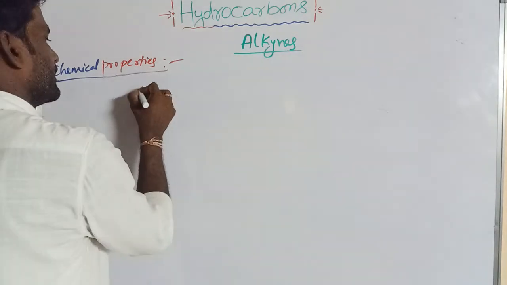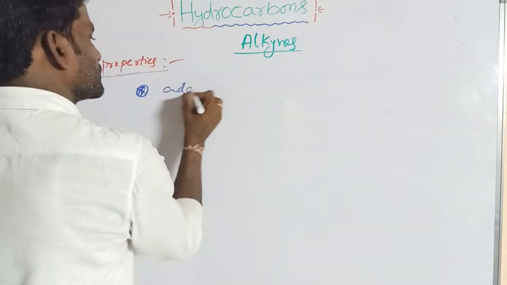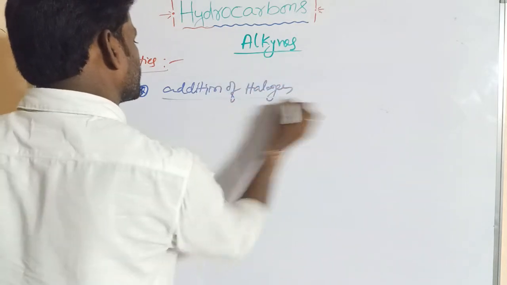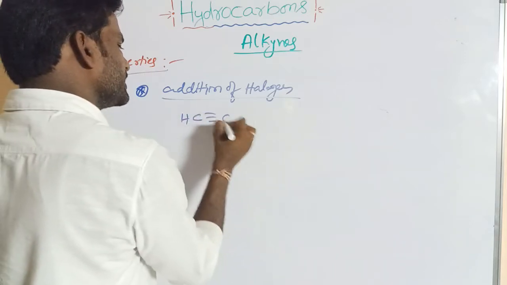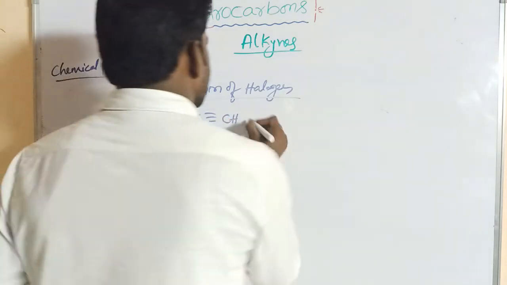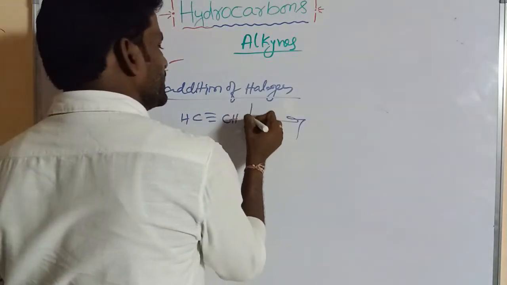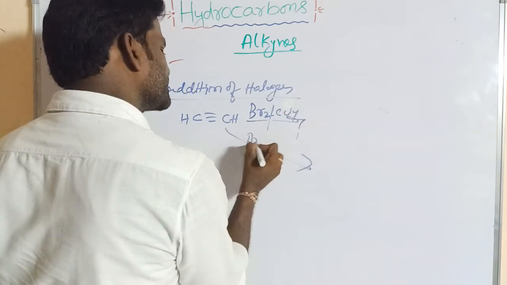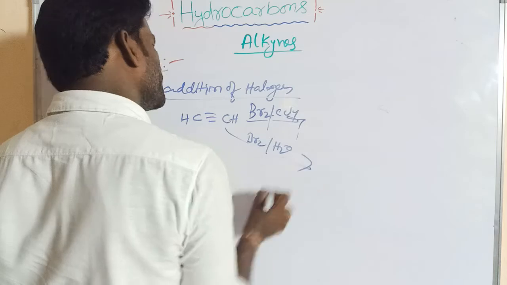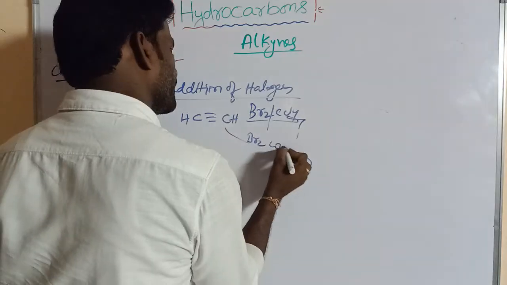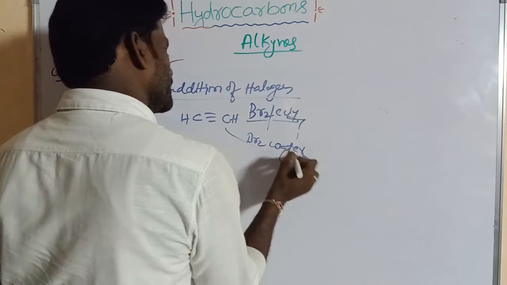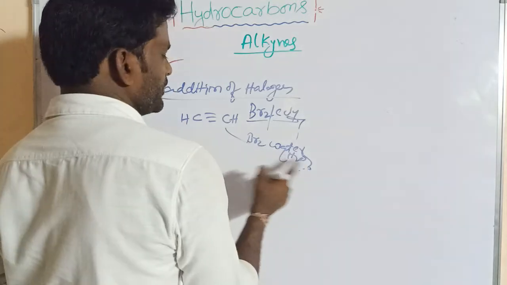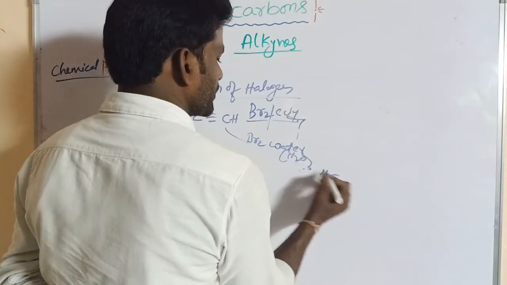Halogenation, addition of halogen. So CH triple bond CH. Bromination in the presence of CCl4, or bromination in the presence of bromine water, like H2O. Here with bromine water, which product is obtained?